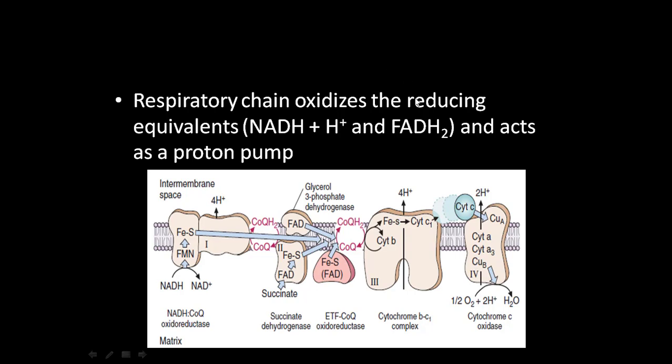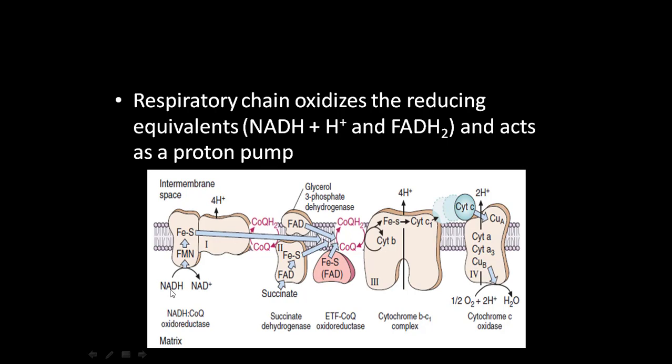Now, usually what happens here is, what does this respiratory chain do? It oxidizes the reducing equivalents which have been generated in secondary metabolism. I told you earlier, NADH and FADH2. Along with that, it also acts as a proton pump.